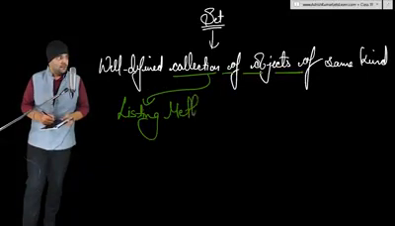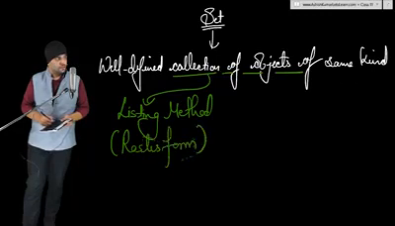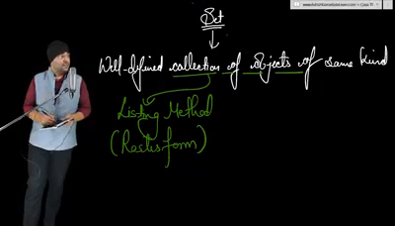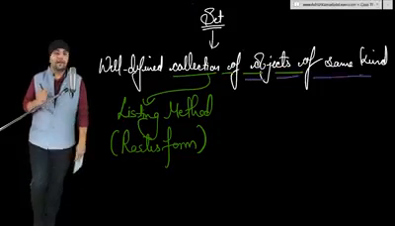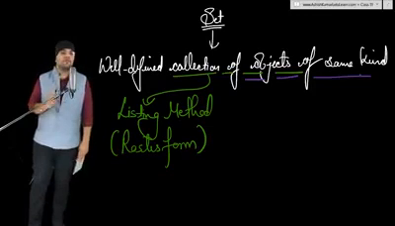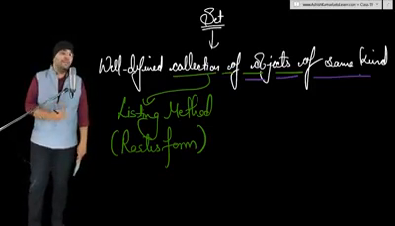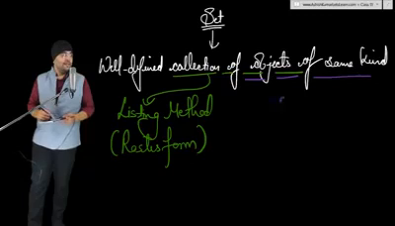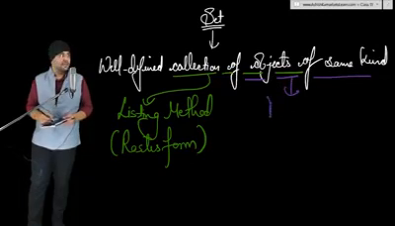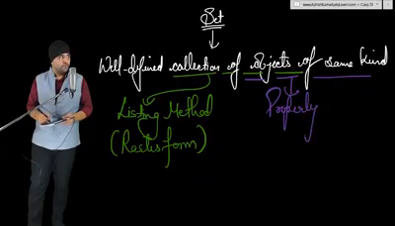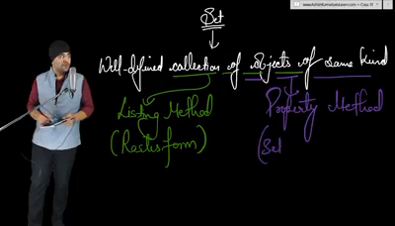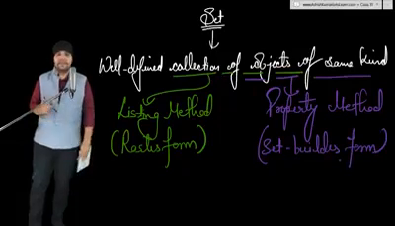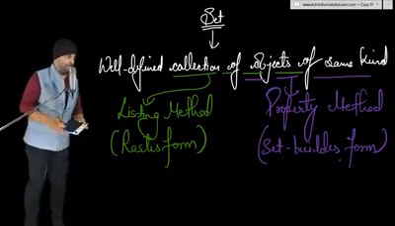Listing method. This is also known as the roster form of set. Secondly, objects of the same kind gives us the idea that all the objects in a set always possess a common property. So we can represent a set by that common property. That's why the second method to represent a set is known as the property method. And this method is most commonly known as the set builder form of set. Set builder form.